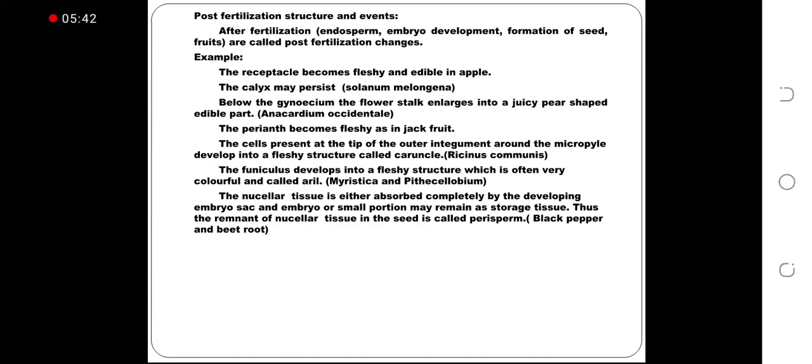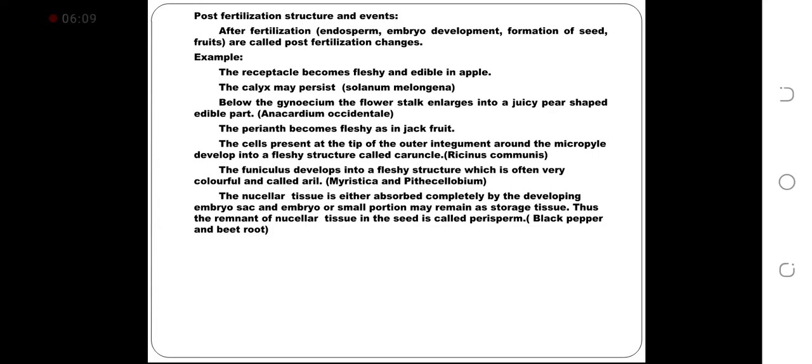Example, the receptacle becomes fleshy and edible in apple. The calyx may persist in Solanum melongena. Below the gynoecium, the fruit stalk enlarges into a juicy pear-shaped edible part in Anacardium occidentale. The perianth becomes fleshy as in jackfruit.